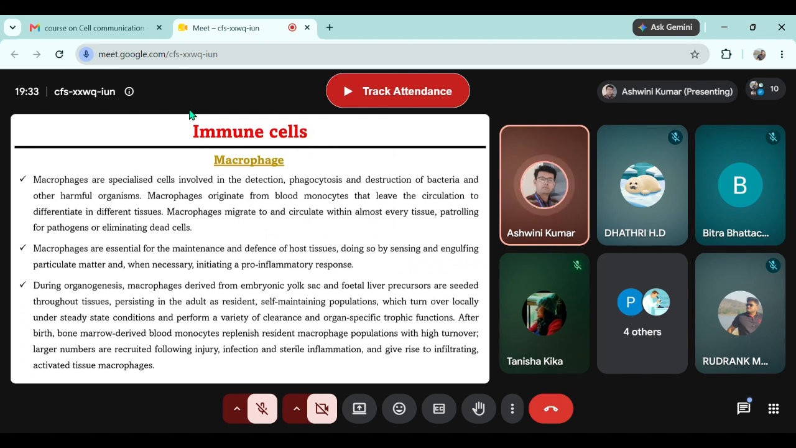Okay. During organogenesis, macrophages derived from the embryonic yolk sac and fetal liver precursors are seeded throughout the tissues, persisting in an adult as a resident self-maintaining population, which turns over locally under steady state condition.